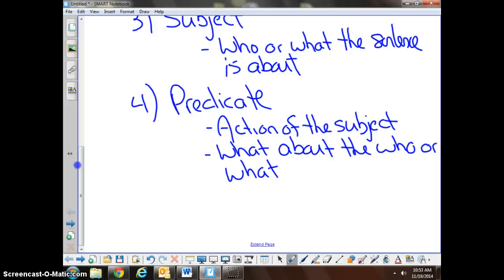What about Gloria? She is a girl, right? So the action of that is she is a girl, and what about her? She's a girl. Okay, so the predicate is what about. You ask the question, what about the who or what? The predicate will always answer that.